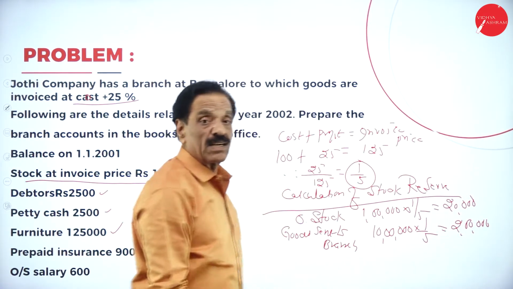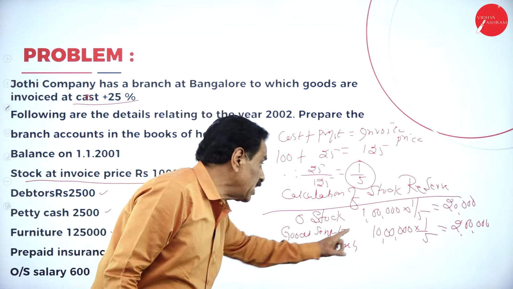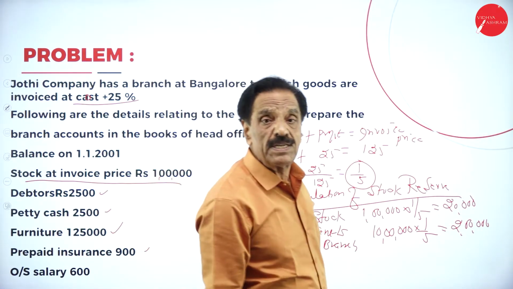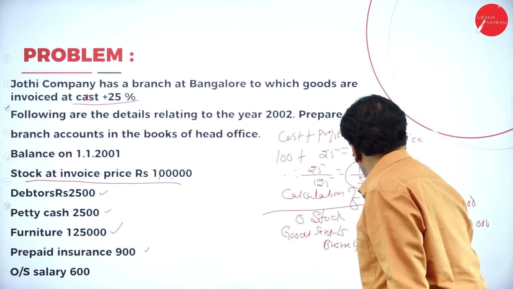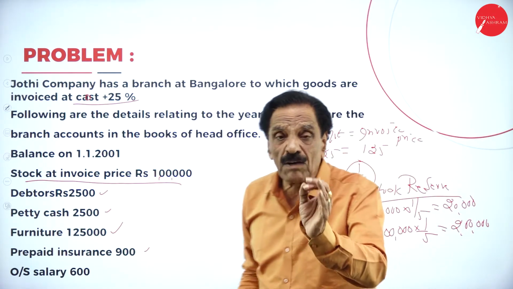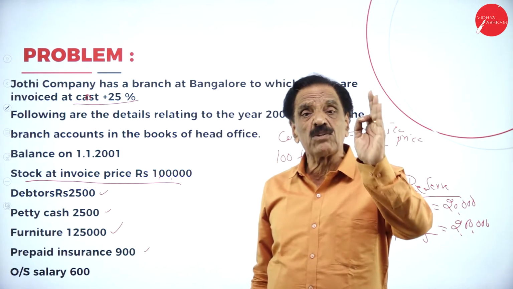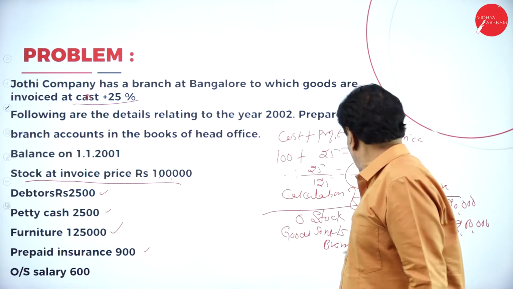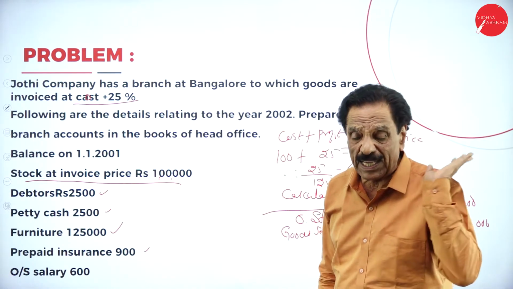So 8 lakh is the cost price. Opening stock 1 lakh into 1 by 5 is 20,000. Goods sent to branch is 10 lakh, which includes the profit of 1 by 5. For every 5 rupees, 1 rupee is profit. For 10 lakh, 2 lakh is the profit.